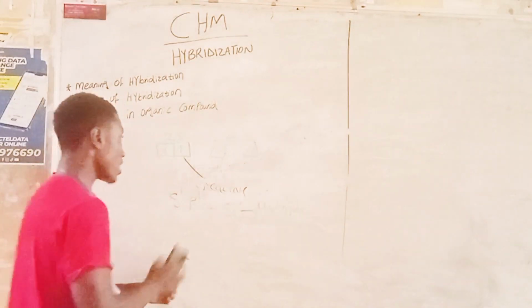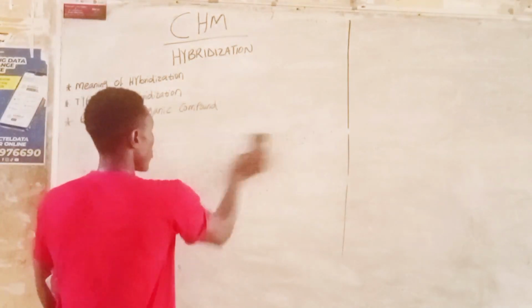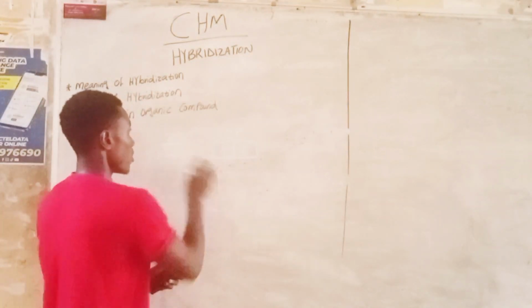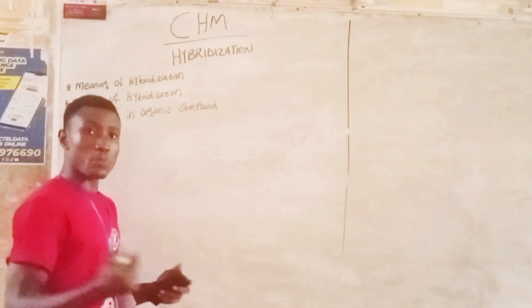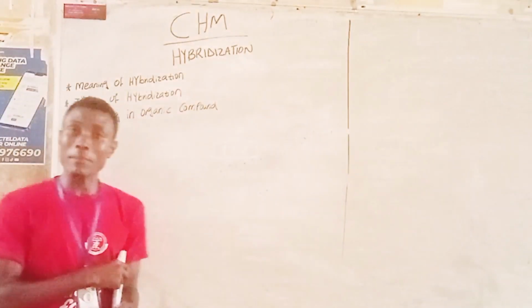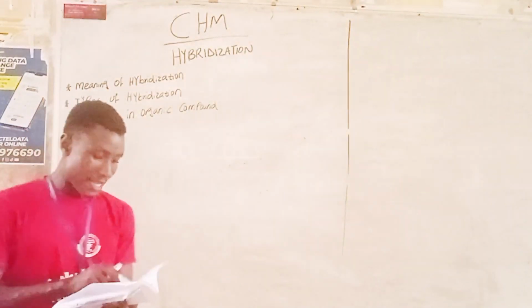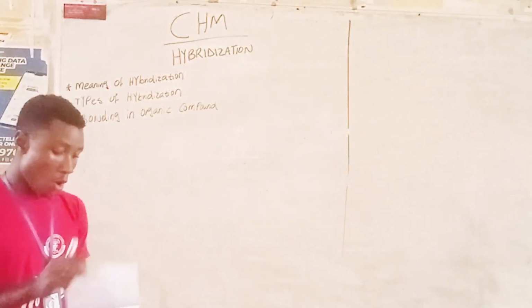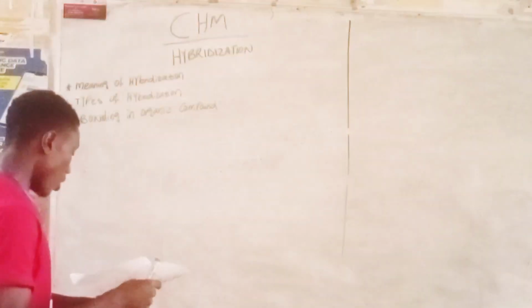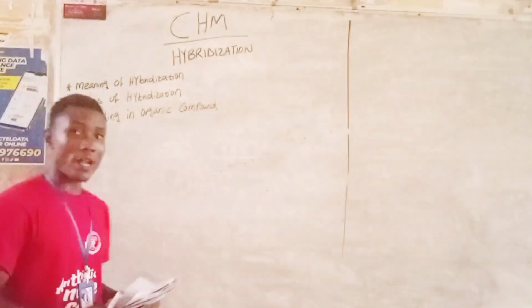So that is just it for the various types of hybridization. We have the SP hybridization, we have the SP2 hybridization, and we have the SP3 hybridization. So we are supposed to talk about the bonding in organic chemistry.